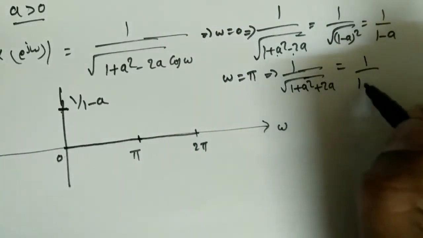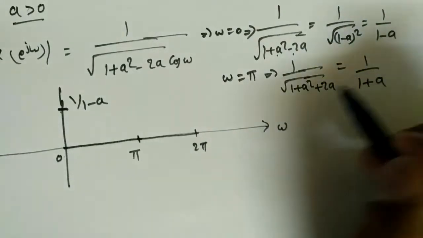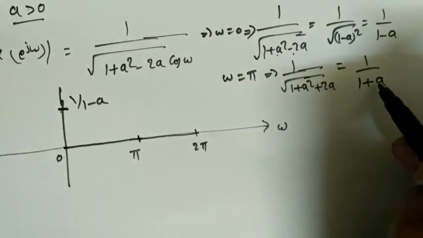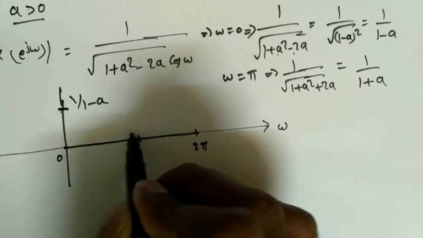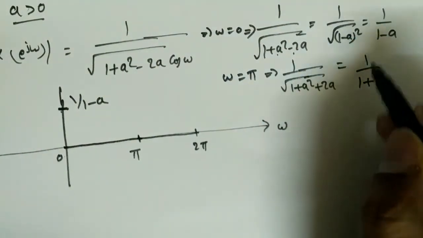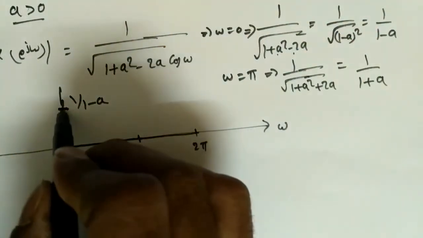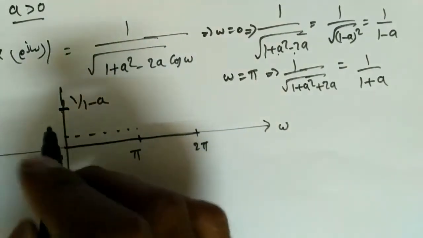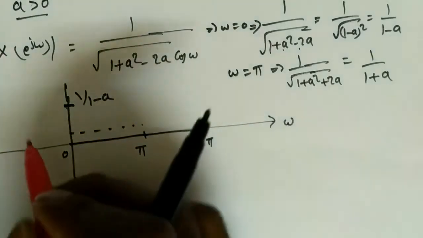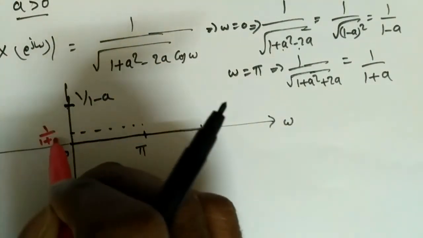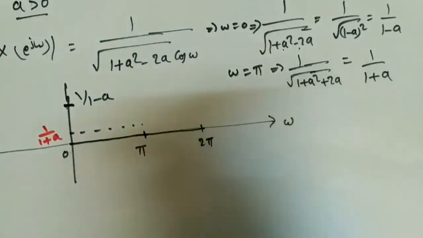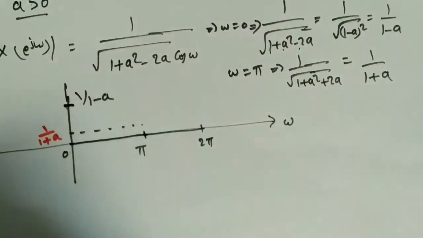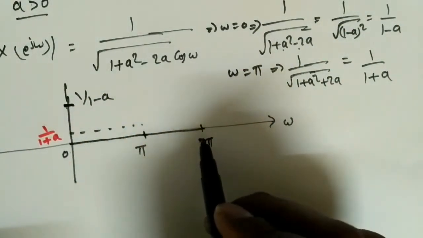So this will become 1 by 1 plus a, the square root of 1 plus a whole square. Because a is greater than 0, at omega equal to pi the value will be less than this one. So here at omega equal to pi, we'll get 1 by 1 plus a, right? Square will be cancelled.